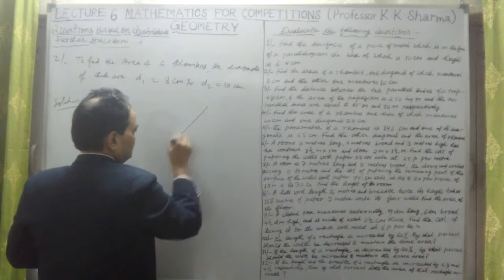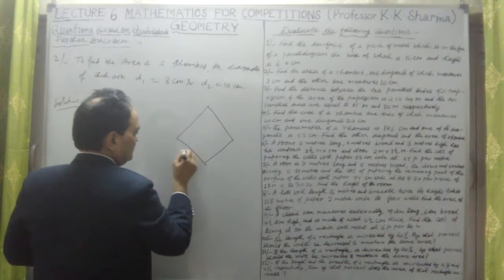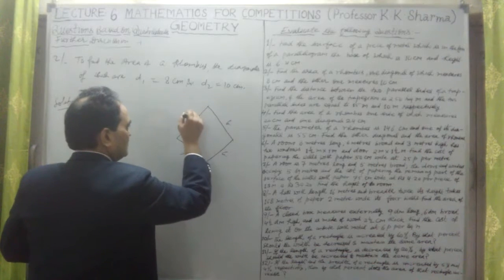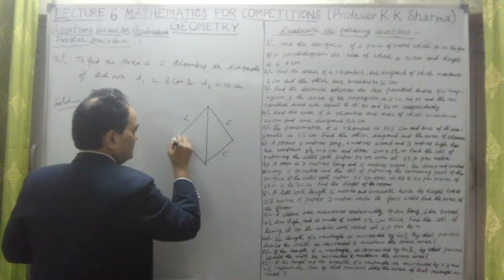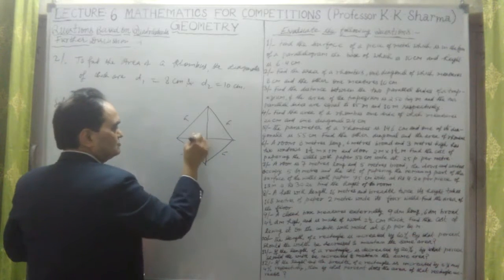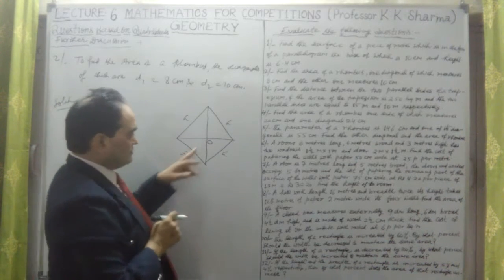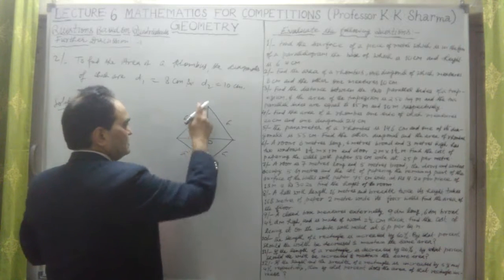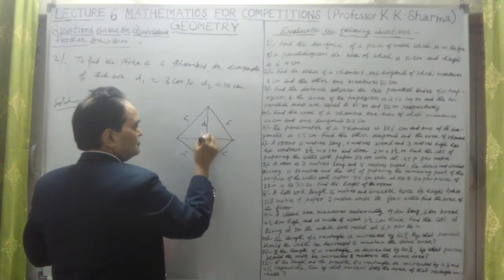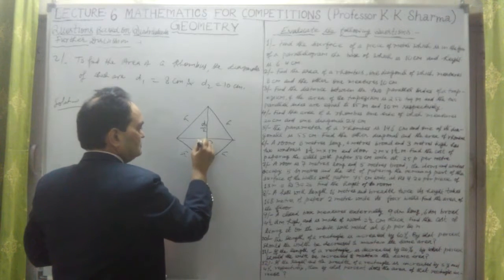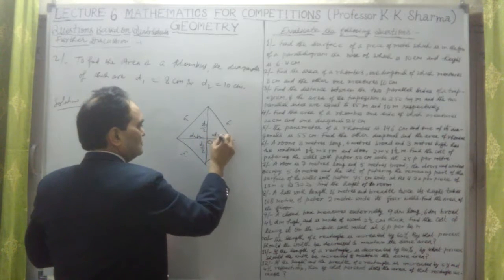Now, a rhombus is a form of a square in which all sides are equal but diagonals are not equal. The diagonals bisect each other at right angles, there is no doubt about this. Suppose this is D1, and O is the middle point or central point of this rhombus. So this is D1 by 2 length, this is D1 by 2, this is D2 by 2 and this is also D2 by 2.